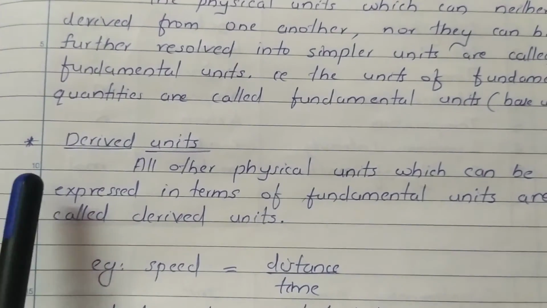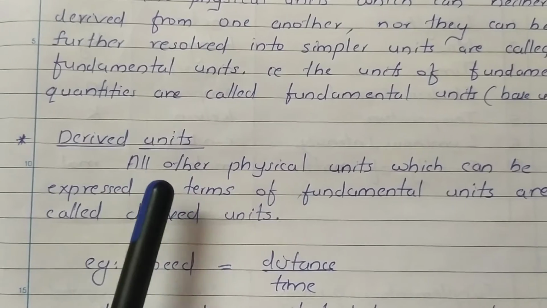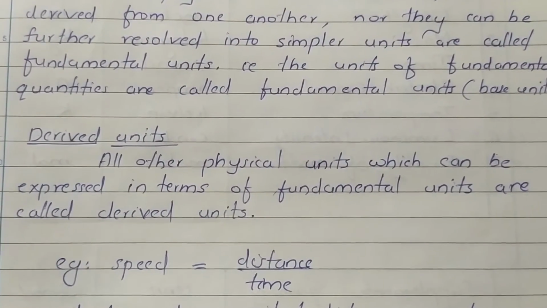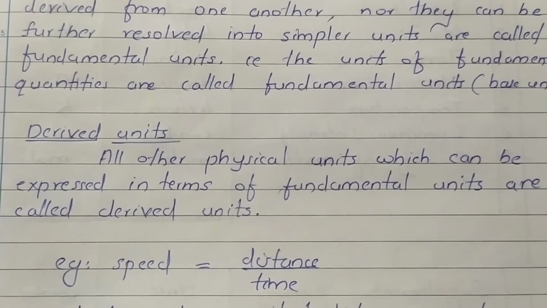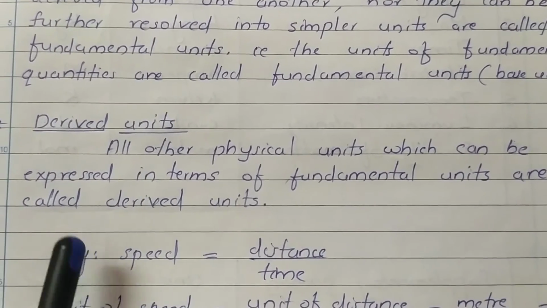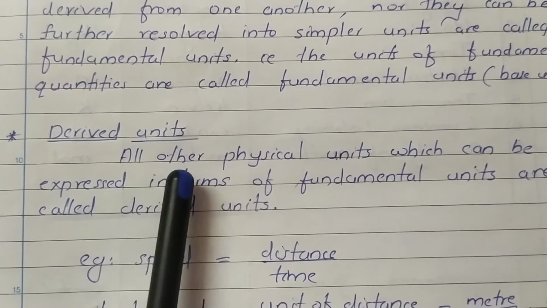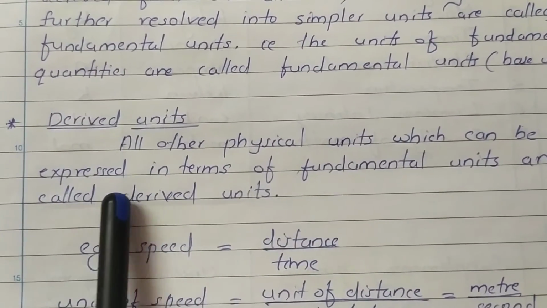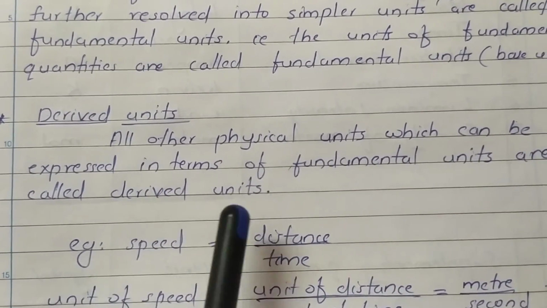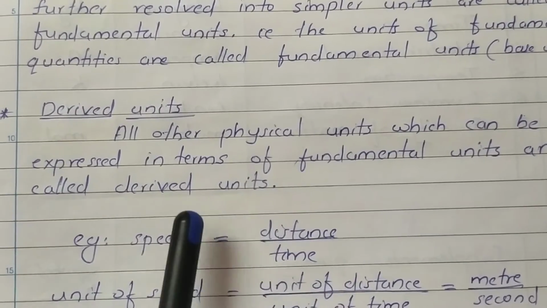Now, derived units. You know, derived quantities are the quantities that we can derive from the fundamental quantities. So how can we define derived units? Derived units are the units which can be expressed in terms of fundamental units. Okay, they are called derived units.